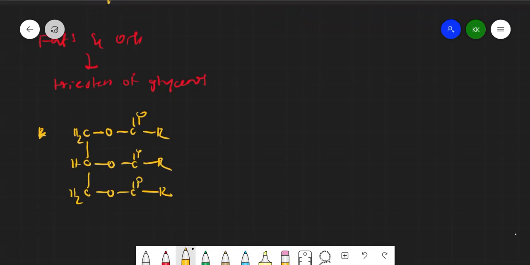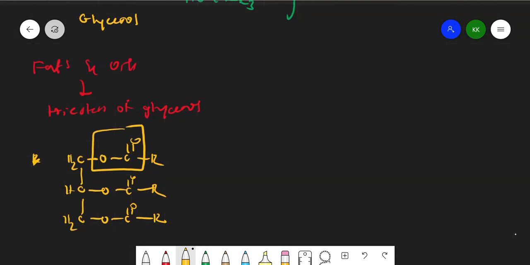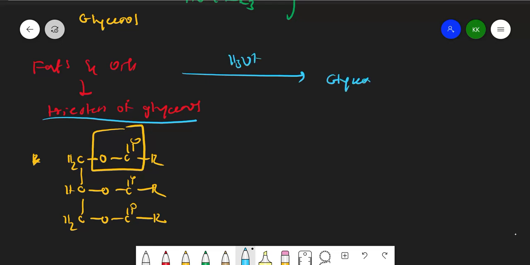All these contain this ester group. So fats and oils contain triesters of glycerol. Why do we call it glycerol? Because when we do this acidic hydrolysis, we get glycerol plus acids. These acids are nothing but our fatty acids.